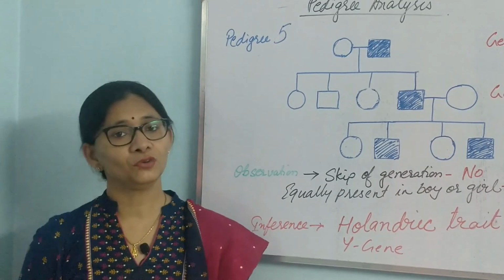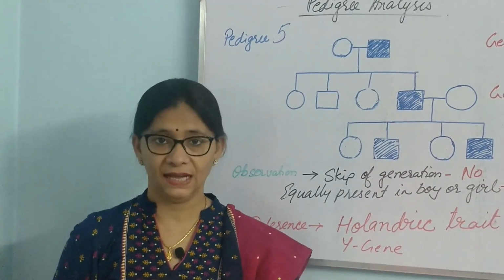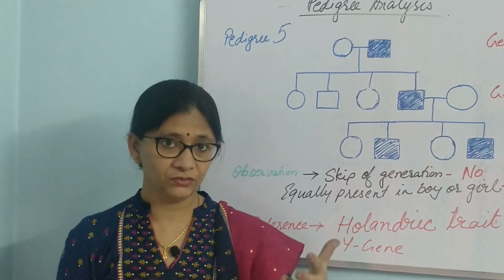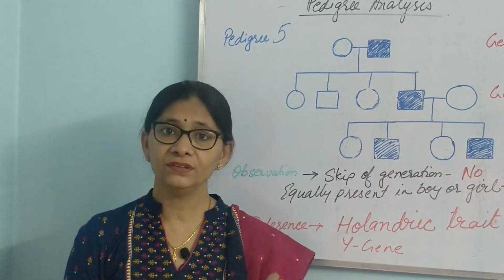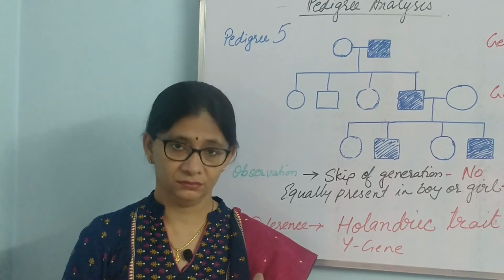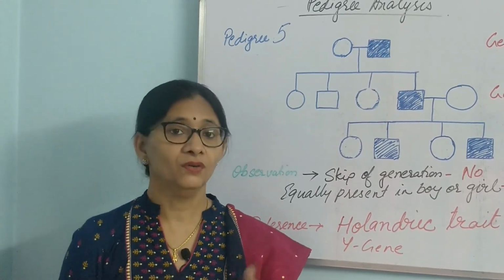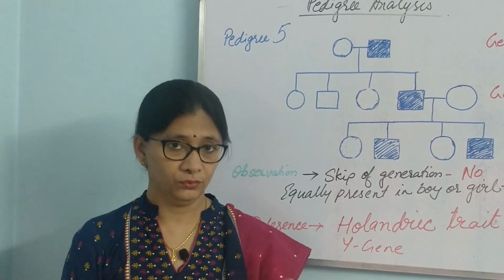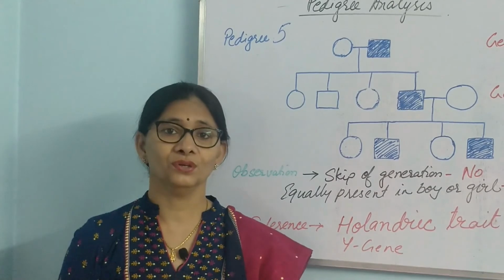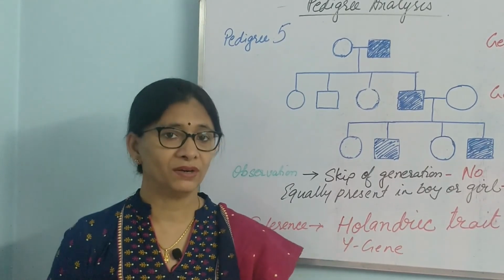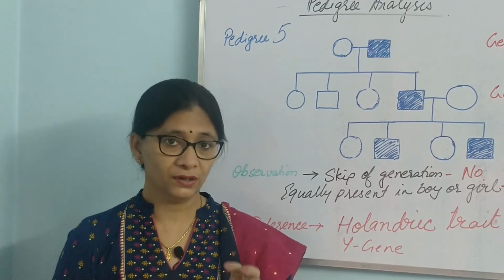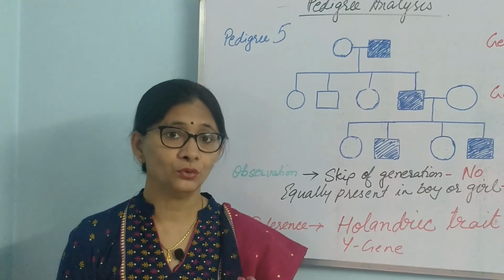So, my dear students, this is how we do pedigree analysis. Whenever we get to see a trait, we go through 2-3 generations back, and then we try to evaluate if this disease was prevalent in any other member of the family and how is this passed on in the next generation. From this, we can know for ourselves whether it will be present in subsequent generations or not. So, this is all for today, my dear students. I hope you have understood the concept. I would suggest you please go through the case studies again and again so that you will get the idea of how to do this analysis.